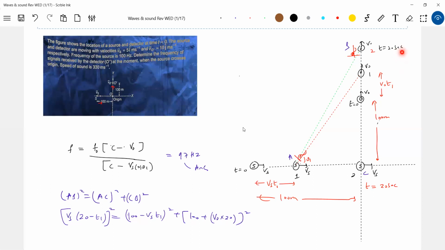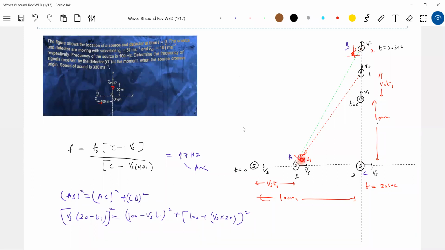Okay, now what we have to calculate is when the signal would have been generated. The signal would have been generated when the source is somewhere here, and in what direction, so that it should be received by the detector. So therefore, what shall we take, the red color line or the green color line? When the detector is somewhere here, the signal would have been generated. By the time the detector reaches here, the signal will be received here.